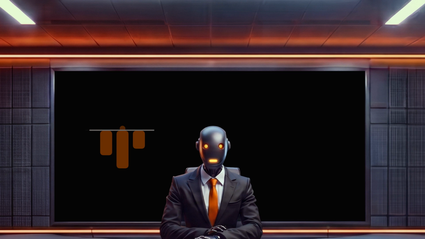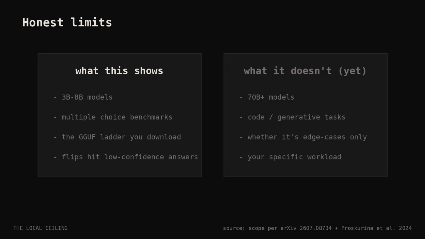2 honest limits before the verdict. Better we say them than the comment section finds them for us. 1. Everything here is 3 to 8 billion parameter models on multiple choice benchmarks. Whether it holds at 70B or on code generation where correct means more than a single letter, open question. Nobody's measured it. We're not going to pretend otherwise. 2.